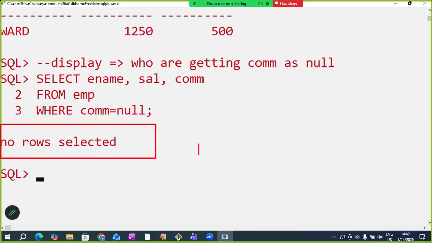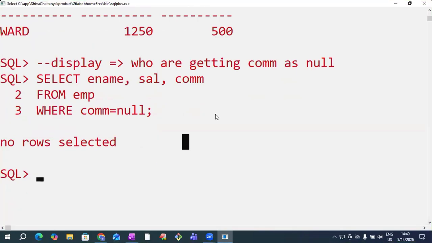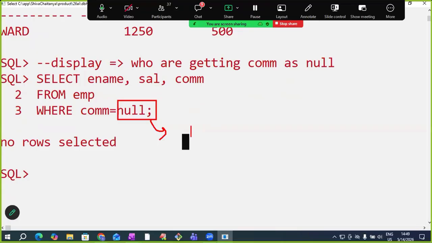No. Is it the correct output? Confirm, sir. 11 employees are not getting commission, 11 nulls are there. We are getting the wrong output. So why are we getting this? Because null is not a value, sir.